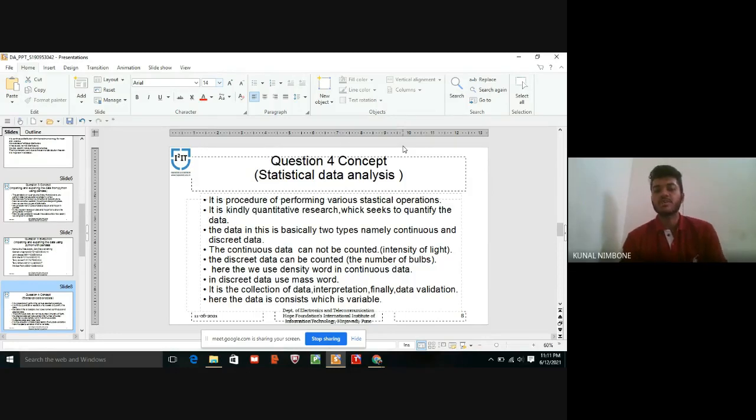And discrete data can be counted, because the number of bulbs we can count, but the intensity of light we cannot count. This is discrete data.